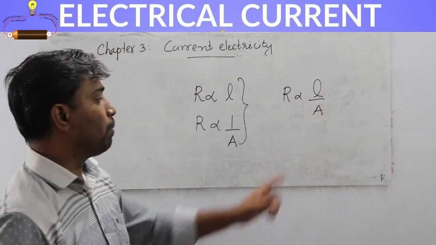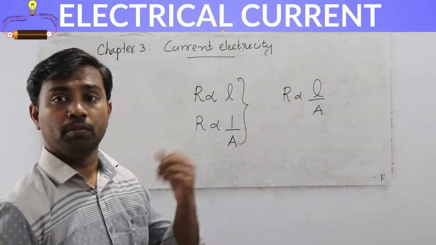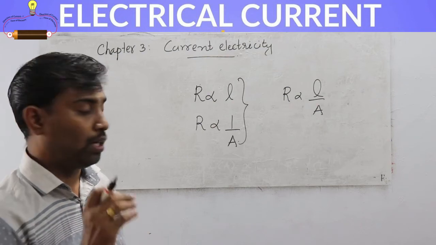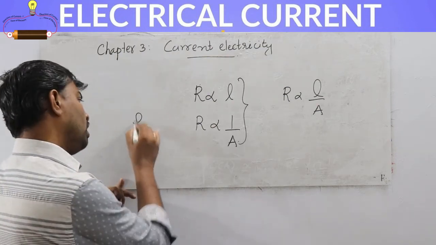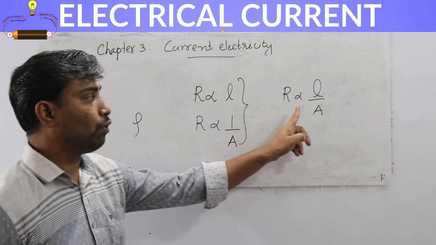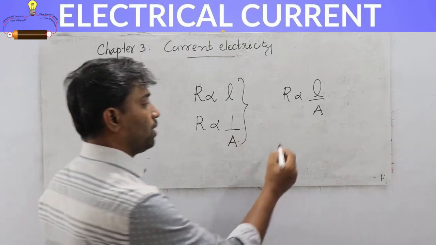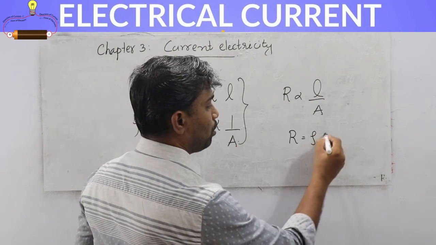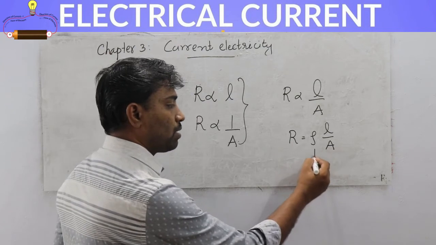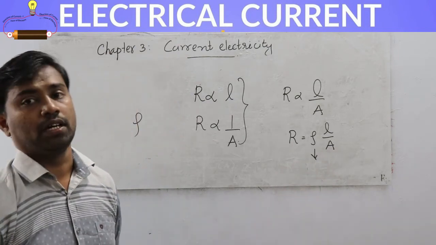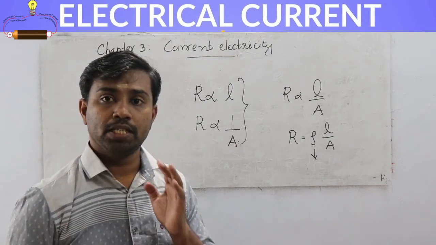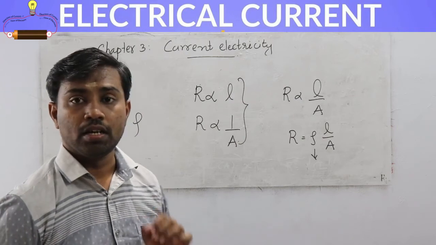So here there is a proportionality, so we need to remove the proportionality. So we multiply by a constant. Here I use the letter rho as a constant for removing the proportionality. So I am writing R is equal to rho L by A. This rho is called the resistivity of the conductor, or it is also called specific resistance.